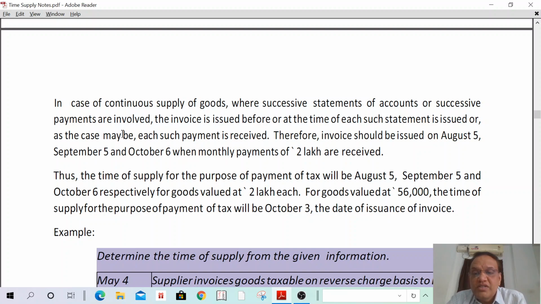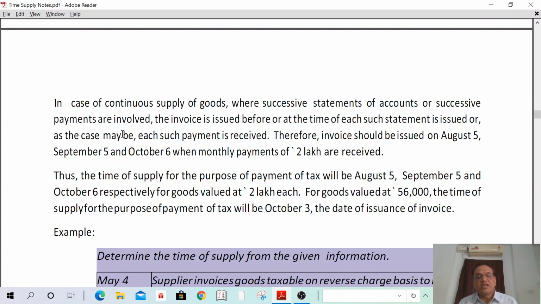Therefore, invoice should be issued on August 5th, September 5th and October 5th, when the monthly payment of 2 lakhs are received. Thus, the time of supply for the purpose of payment of tax will be August 5th, September 5th and October 5th respectively, for goods valued at 2 lakhs. For the goods valued 56,000, the time of supply for the purpose of payment of tax will be 3rd October, that is date of issuance of invoice.